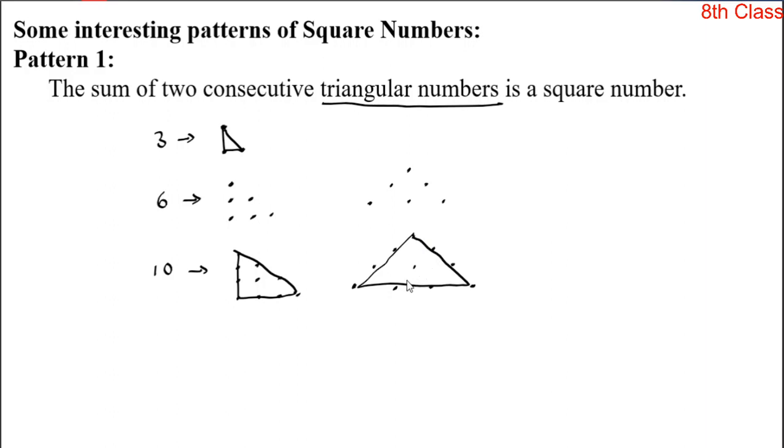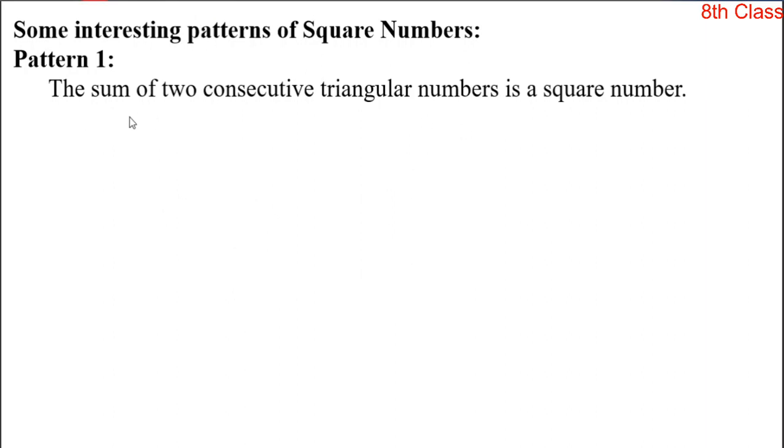That means in the collection of whole numbers, some whole numbers we can arrange in the shape of a triangle. Those numbers are called triangular numbers. Now what is the property? The sum of two consecutive triangular numbers is a square number. So when you take any two consecutive triangular numbers, their sum is a square number. Let us verify this pattern.